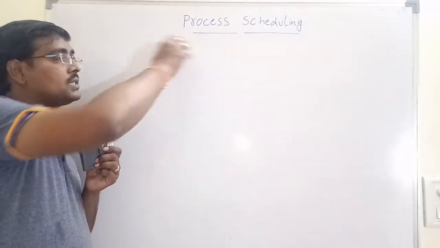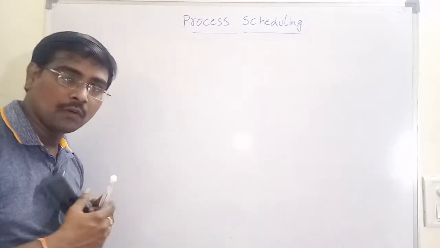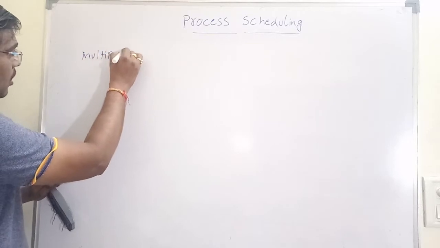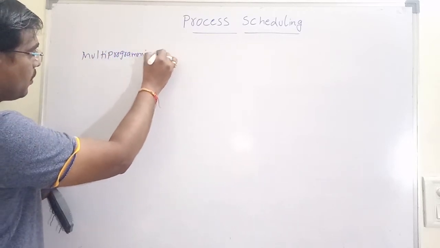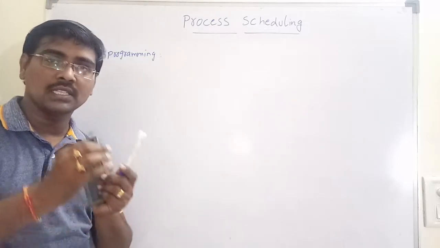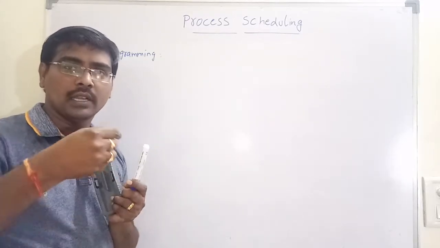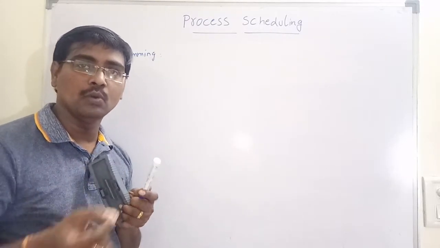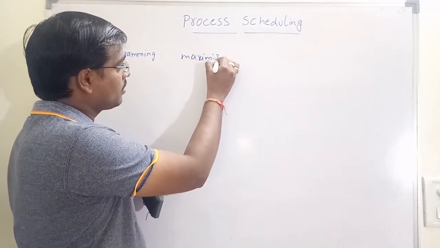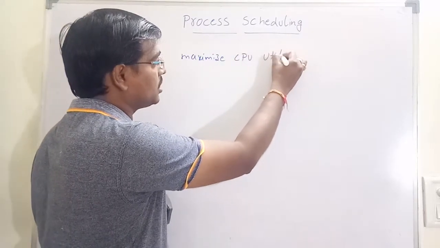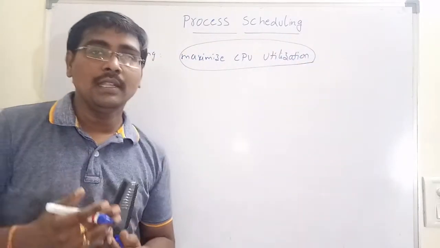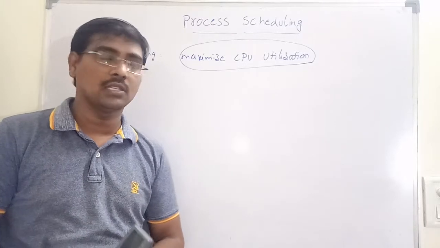In this session we will discuss the concept of process scheduling. Before going to scheduling, first of all you have to know multi-programming. What is the main objective of multi-programming? The main objective of multi-programming is to have some process running at all times. That is, at least one process uses the CPU at all times. That is simply to maximize CPU utilization. It is the objective of a multi-programming system.